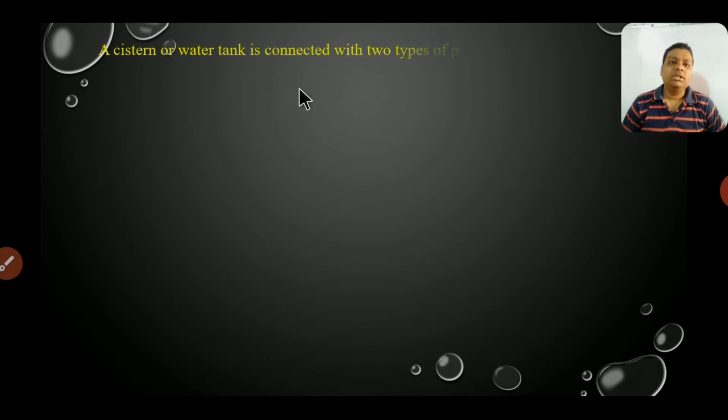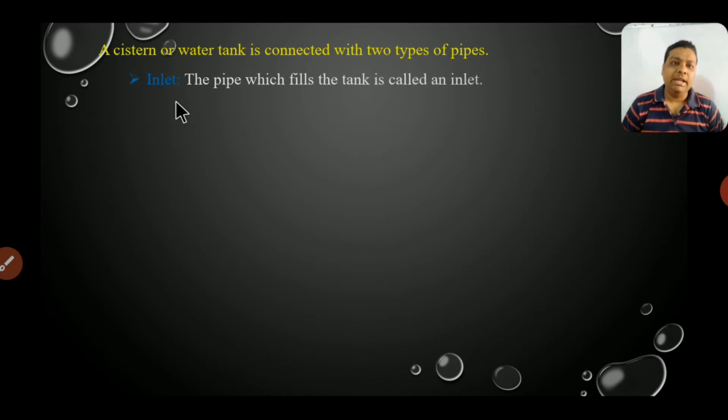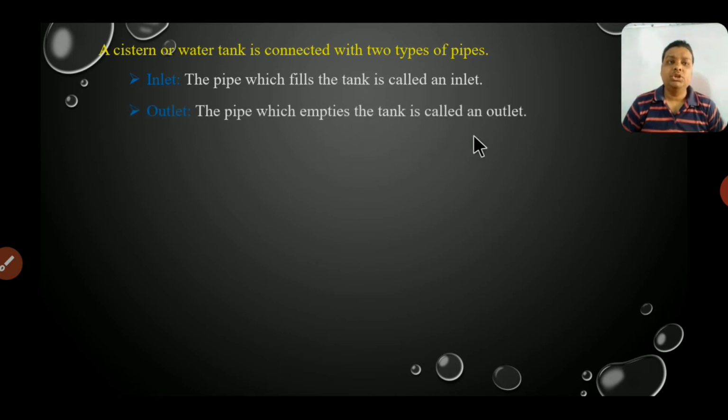Now, a cistern, or water tank, cistern means water tank, we can say that. It's concerned with two types of pipes: inlet and outlet. First, inlet: the pipe which fills the tank is called an inlet. Same as outlet: the pipe which empties the tank is called an outlet. So these two types of pipes are connected with the cistern.